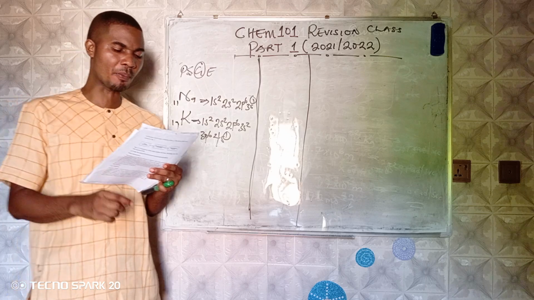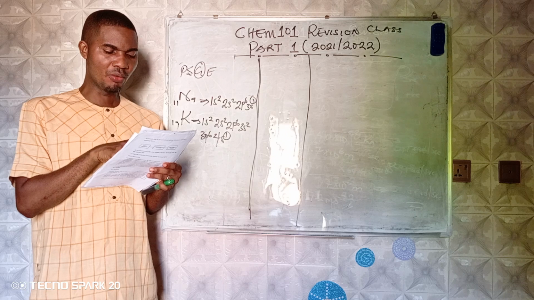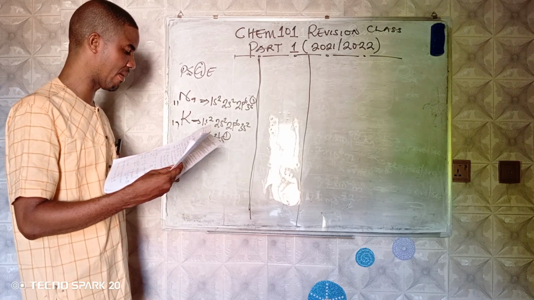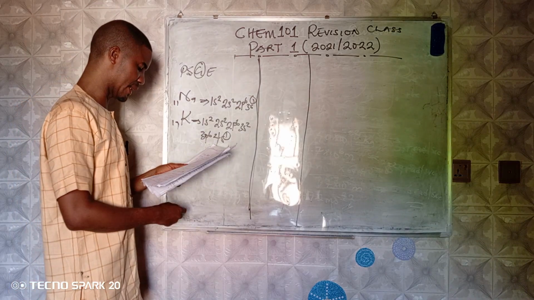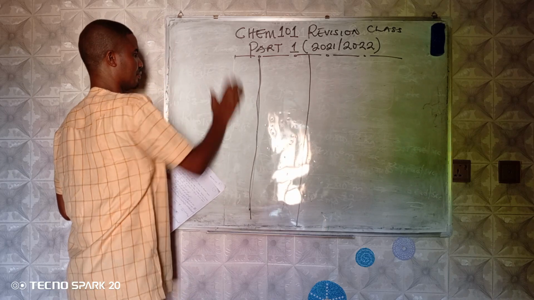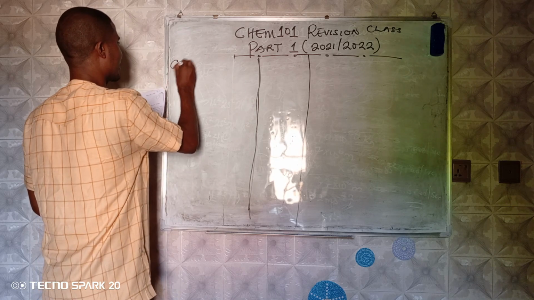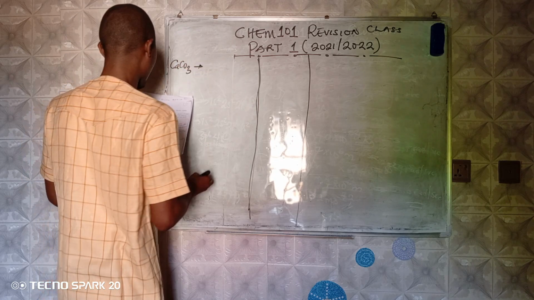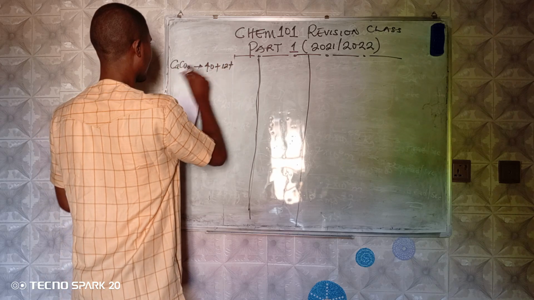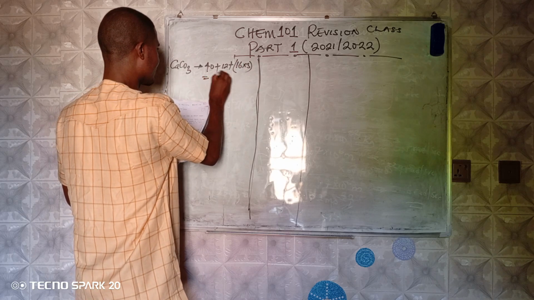Number 5, which of the following compounds have the same molar mass? Now, remember how to calculate molar mass. If we check molar mass, let's see, for CaCO3. The molar mass of CaCO3 will be 40 plus 12 plus 16 times 3, and that gave me 100.